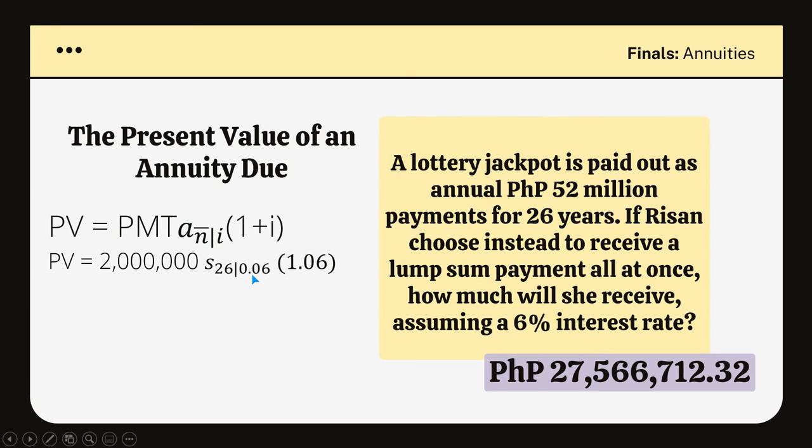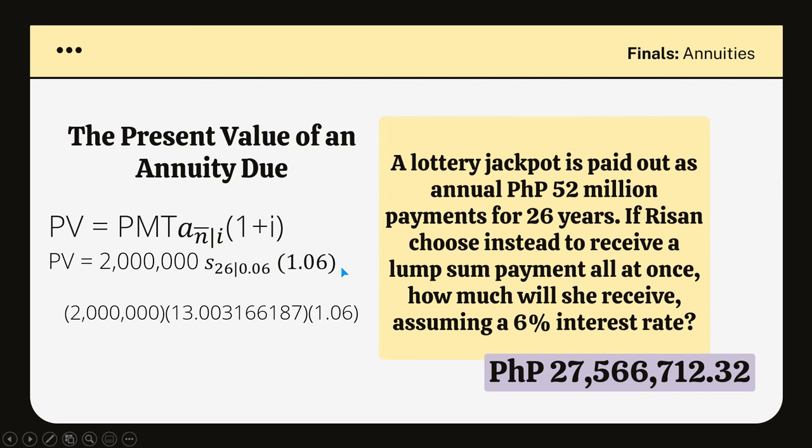And then 2 million, 6%, and so on. Why is it 2 million? Okay. Your payment is simply 2 million per year. So, the current payment is 2 million. You're going to multiply that by your annuity factor. So, you will be able to get 27,566,712 pesos and 32 centavos.